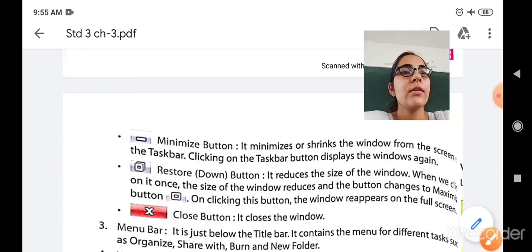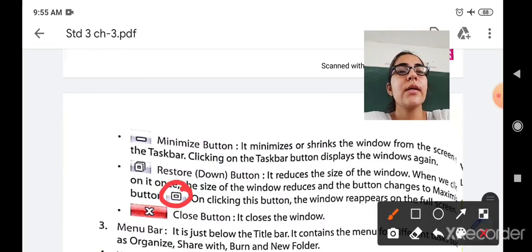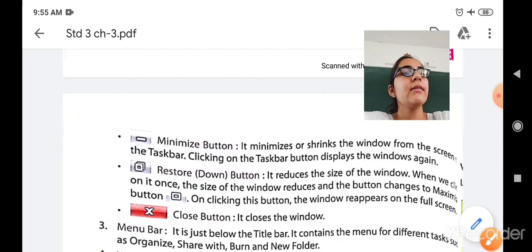When you click on this button again, your window becomes bigger. Again your window will be on full screen. So on clicking this button, the window reappears on the full screen. Next is the close button. It will close the window.